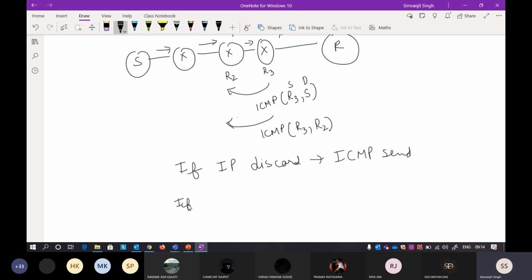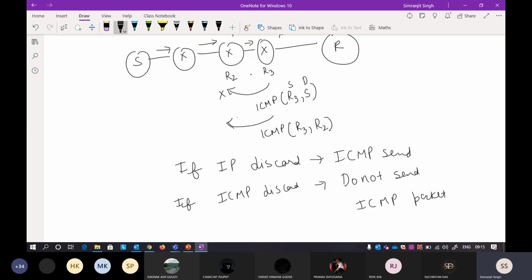Now, if ICMP is discarded, do not send an ICMP packet again. Okay. So if IP is discarded, that is fine. But if ICMP is discarded, there is no need to send it again. If the ICMP does not reach the sender after a timeout, it will again send the packet. There is no need. Okay.